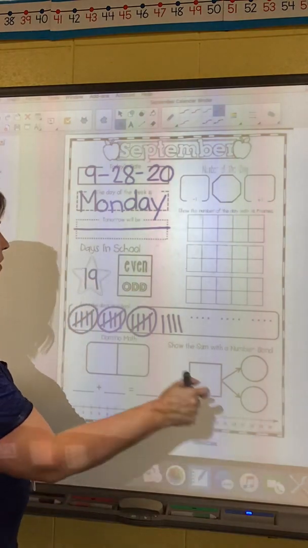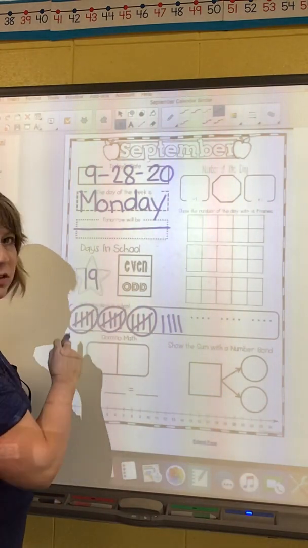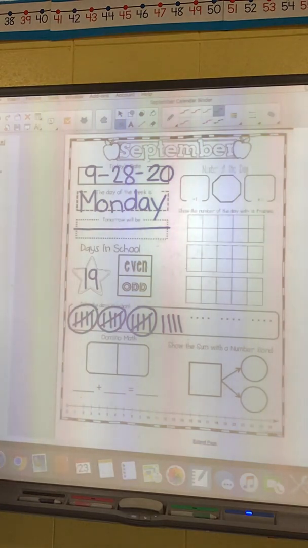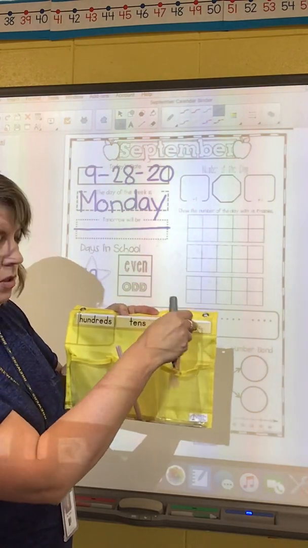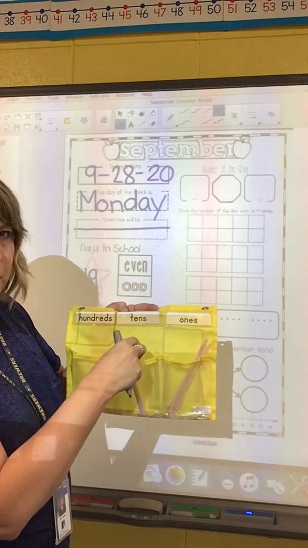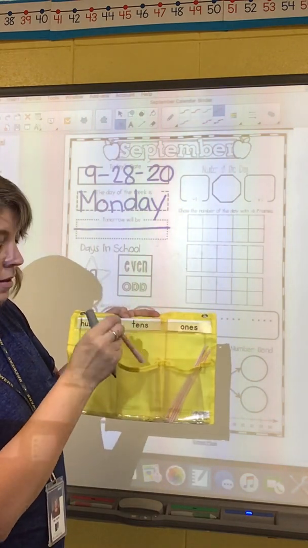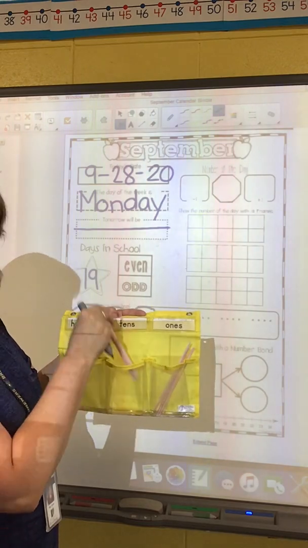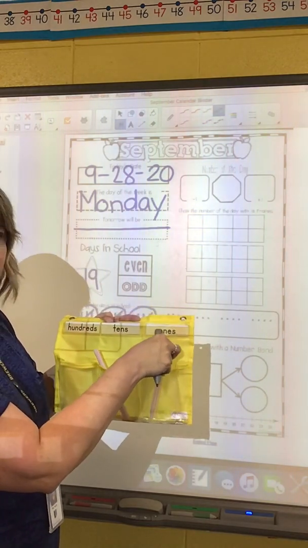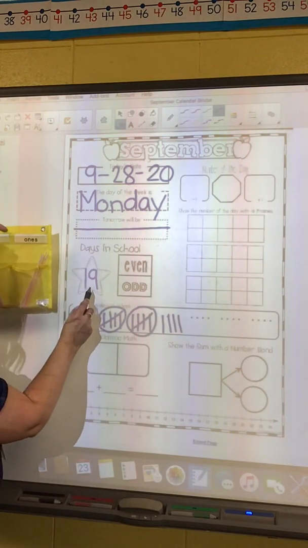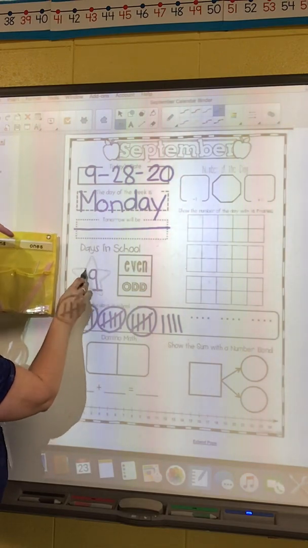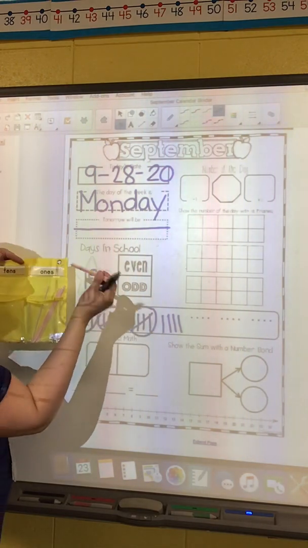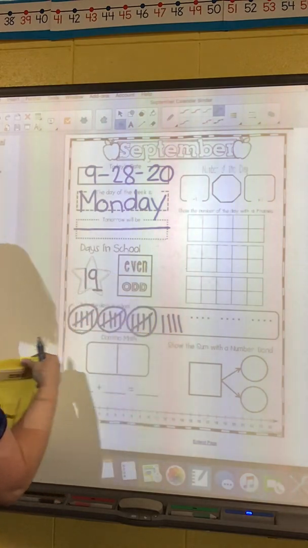Are you watching? So if I look at my number here, we're learning that there's place value, remember? Let me grab my little chart here so you can see. Remember we had our pocket chart here and we are keeping track of how many ones, how many days in school. And when we get to 10, we put a rubber band around them and we have groups of 10. So right now we have one group of 10, and 9 ones, 9 straws. So here's why that looks like that. These are the 9 ones straws that we have. And this number means we have 1 ten, or 1 in the tens place. And that's why we keep track of those here at school.